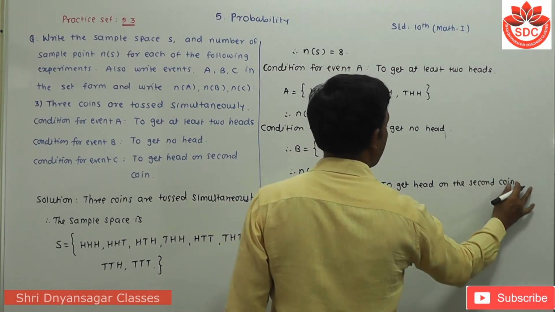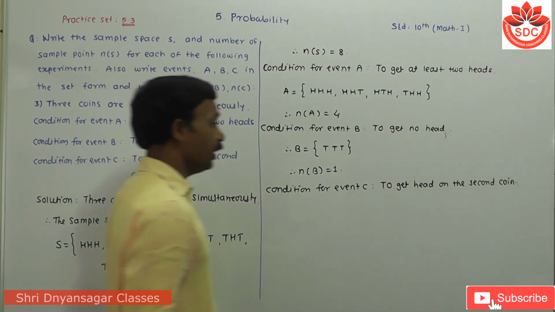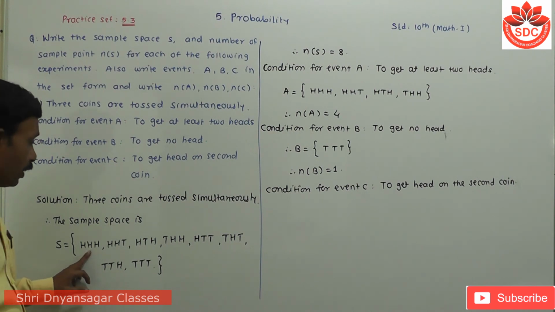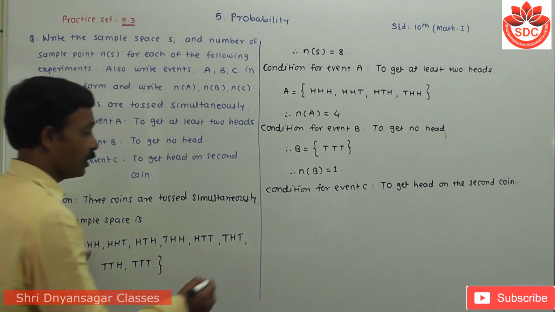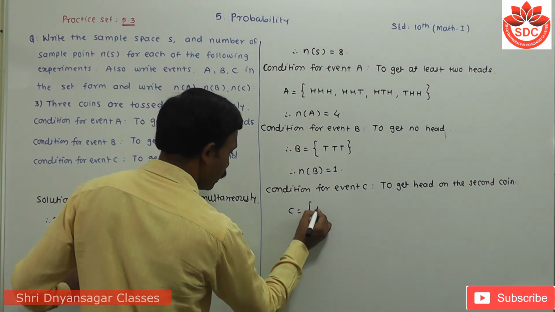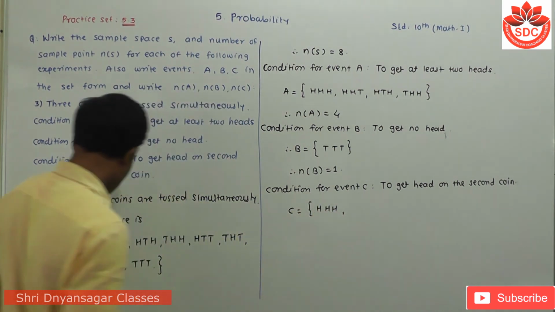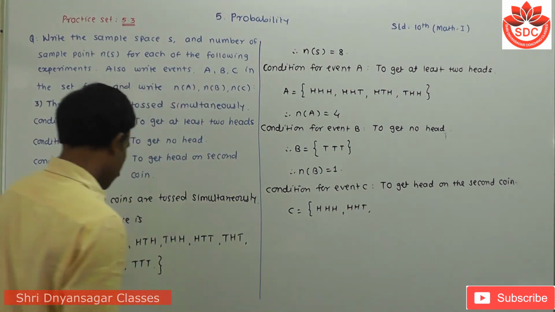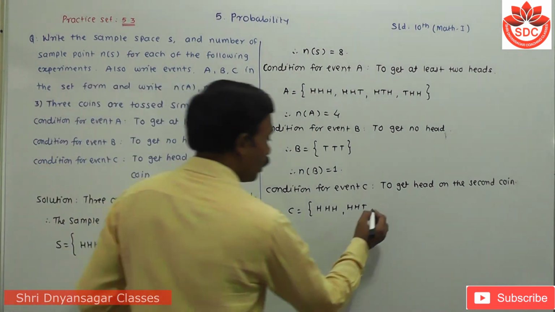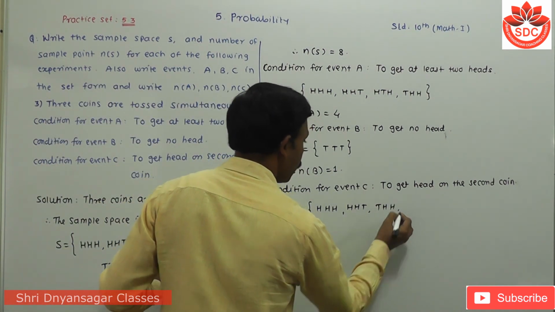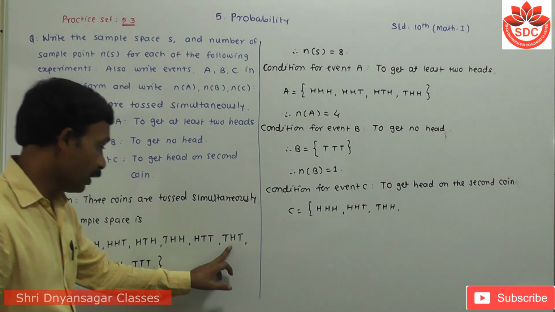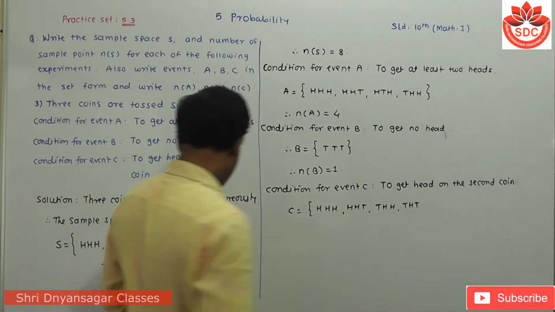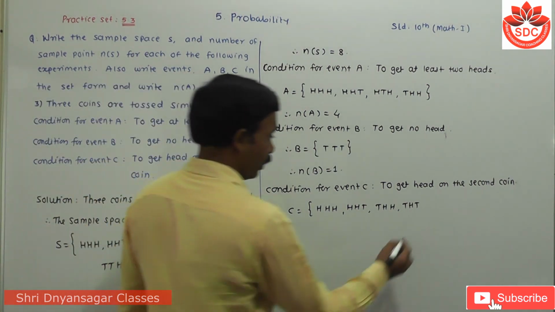The first one is HHH, where the middle coin, the second coin, is H. Then also HHT, with H in the middle, the second coin. Then THH, also with H on the second coin. Then THT, also H on the second coin. Then there is no other.